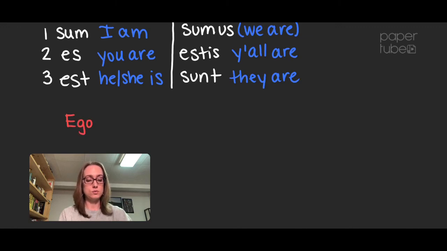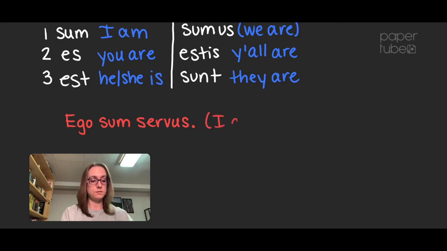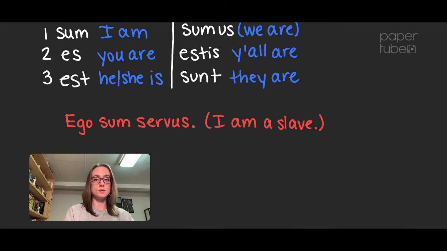Ego sum servus means I am a slave. Now, remember, they don't have to have ego there. That's just the pronoun. It could just also say sum servus by itself, which would also mean I am a slave. Here's an example with a verb ending on it that you saw at the top.